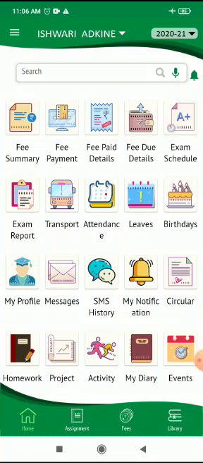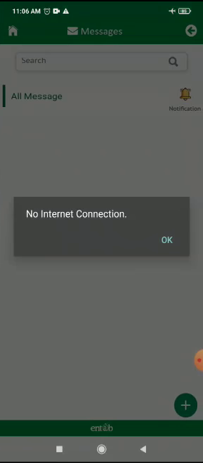Okay, children, this video I am recording to show you how to upload this descriptive answer sheet on the end tab. Here I have opened the ID of one girl, Ishwari Adkine. Now I am going to show you how to upload. When you open your end tab, you will see a screen like this. Here you have to go to messages. See here, 2 envelope images. So this is messages.